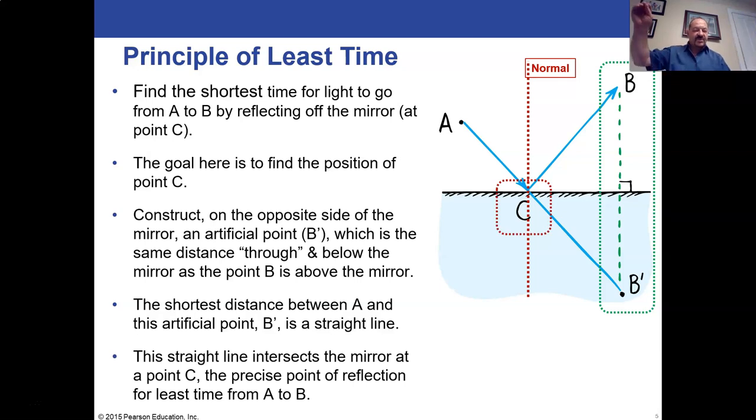And so if you draw that straight line, you'll hit point C wherever it's at the surface. And then now you know that the actual path of the light would be from A to C, and then C to the real point B, not point B prime. And that's how you determine what it is. Well, there are easier ways to do that, and I'll show you, but that's how you think about reflections. And this is the kind of process you're going to use in your problem set.